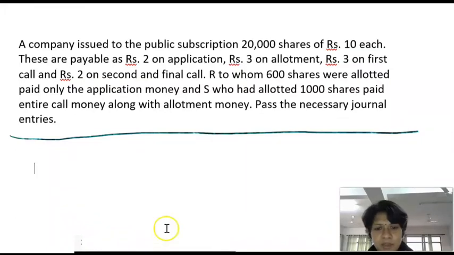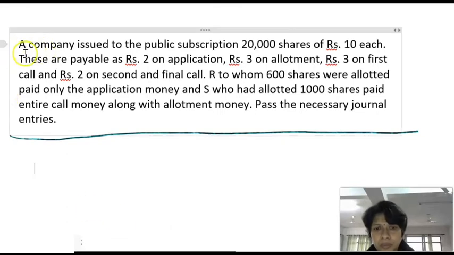Dear students, today I will teach you about when calls in arrear and calls in advance both combined are available in the same question. I have already told you about calls in arrear and calls in advance. Calls in arrear means those calls are pending, meaning that money is pending for payment on shares. Calls in advance means those calls are paid in advance. It means when we pay some calls in advance, it is known as calls in advance.